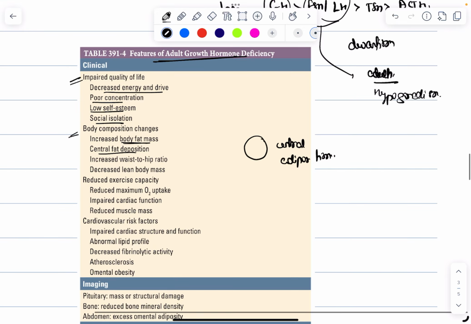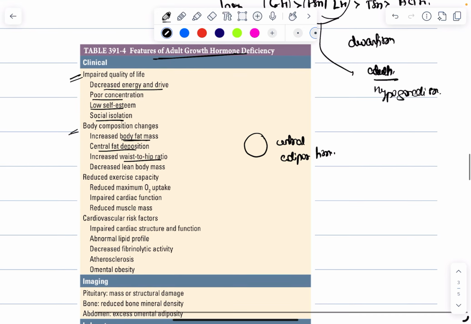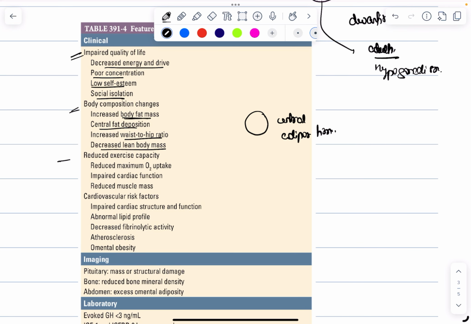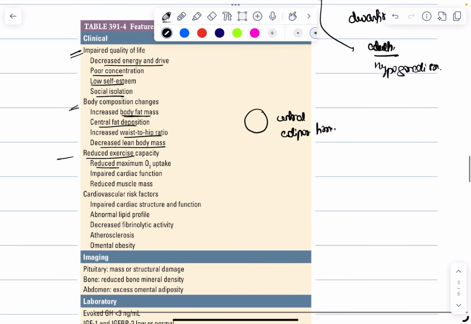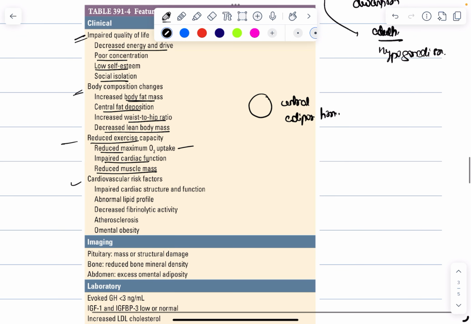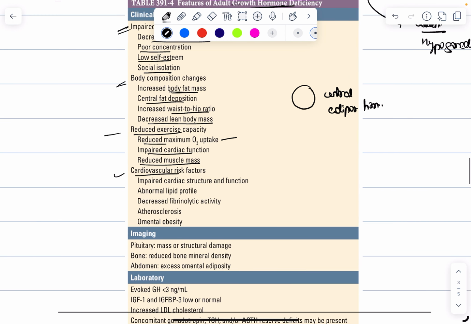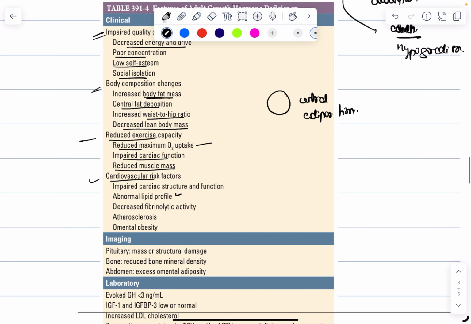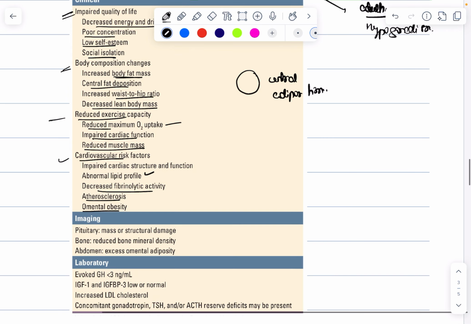There is increase in waist to hip ratio, and there is decrease in lean body mass. Exercise capacity is markedly reduced in this patient. There is reduced maximum oxygen uptake, impaired cardiac function, or reduced muscle mass. And cardiovascular risk factors are also present, like impaired cardiac structure and function, abnormal lipid profile, decreased fibrinolytic activity, atherosclerosis and central obesity. And that is why there is increase in cardiovascular risk in this patient.